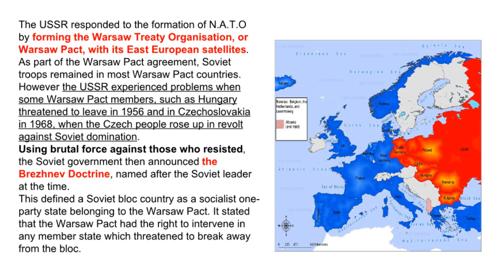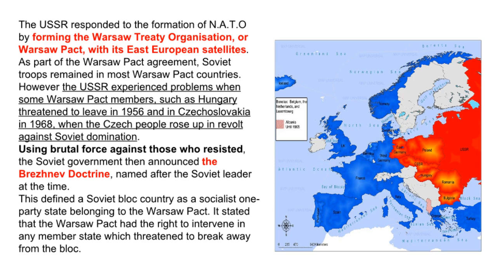Using brutal force against those who resisted, the Soviet government then announced the Brezhnev Doctrine, named after the Soviet leader at the time. This defined a Soviet bloc country as a socialist one-party state belonging to the Warsaw Pact. It stated that the Warsaw Pact had the right to intervene in any member state which threatened to break away from the bloc.